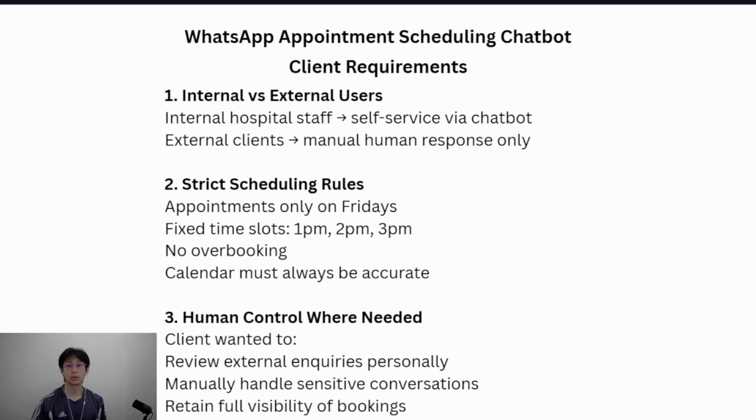The third was that the client wanted to retain human control where it matters. Sensitive conversations, external inquiries, and anything ambiguous should never be fully automated. These constraints heavily influenced how the system was designed.